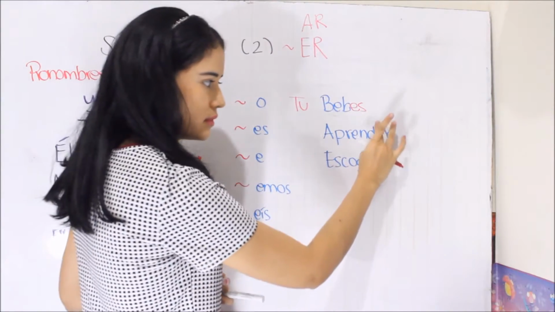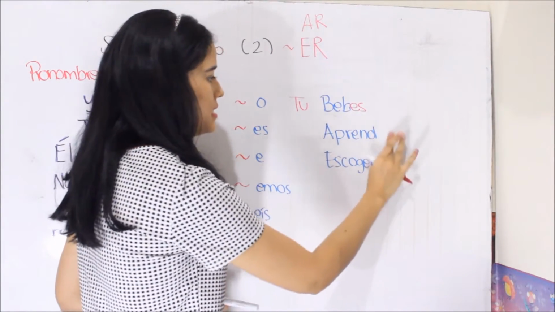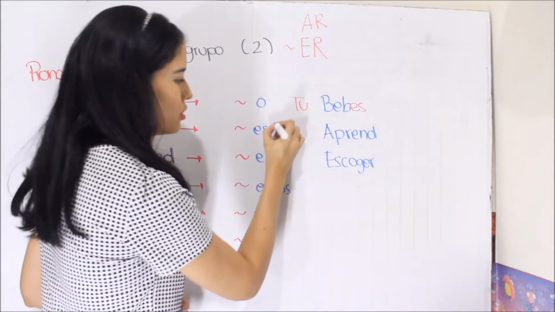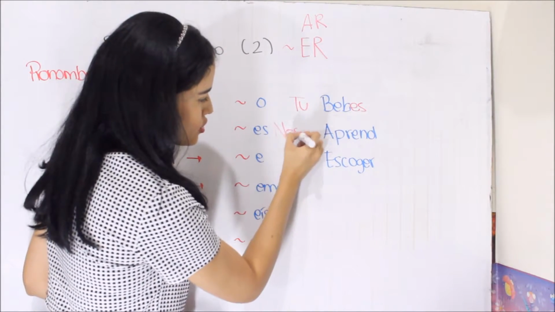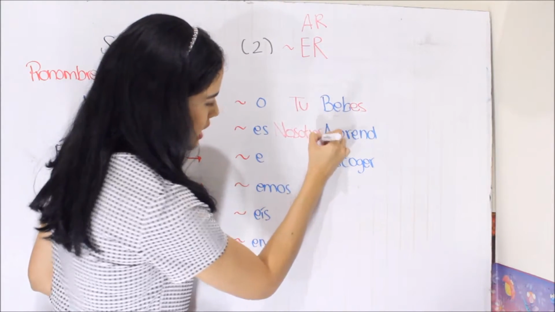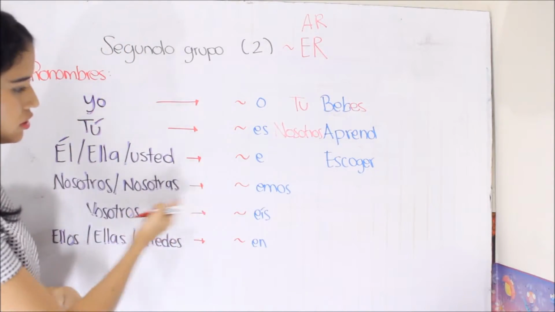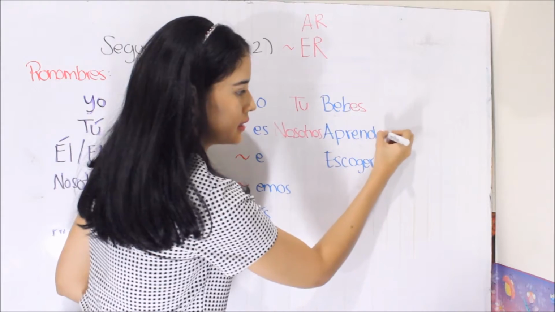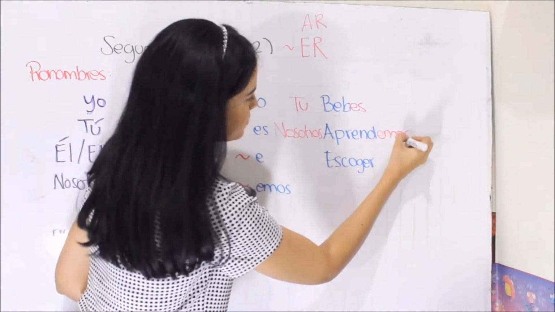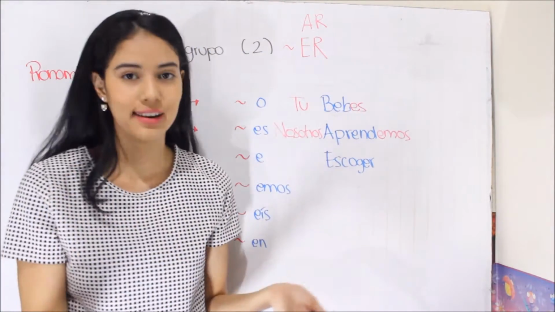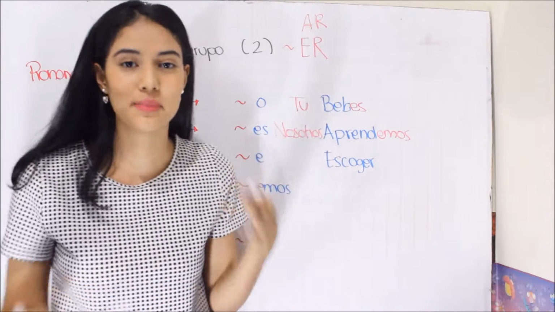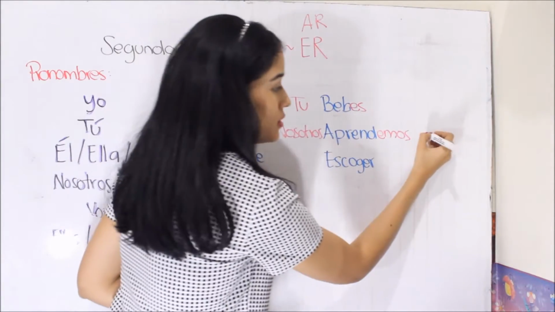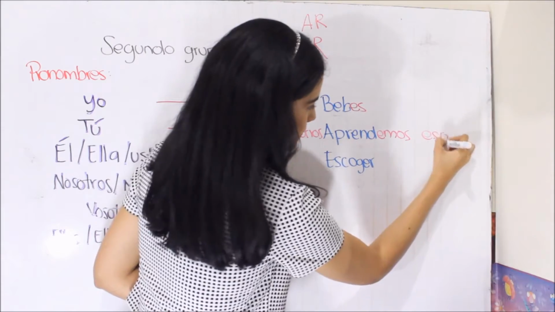Aprender, we need to write this. And let's do it with nosotros. Nosotros, and let's see, nosotros emos. Nosotros aprendemos. We learn. For example, we learn Spanish. Nosotros aprendemos español.